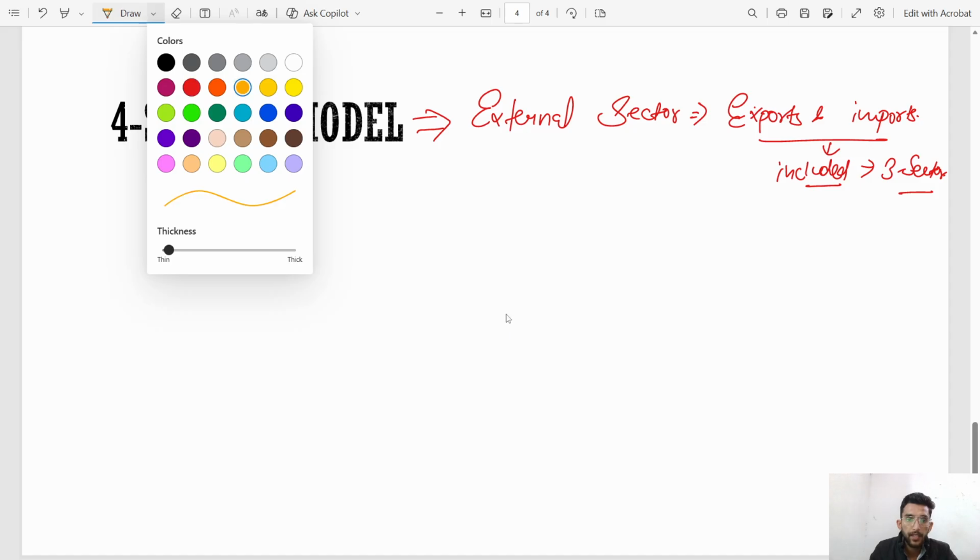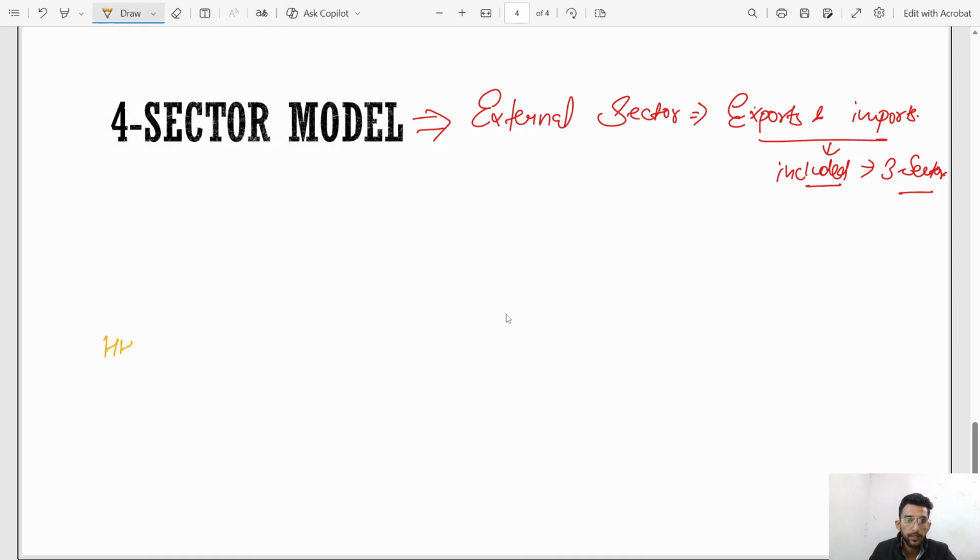In the same way as we had done in previous slide, household, government, we can take external sector, and then firms. You can correlate from the previous slide from these three sectors.